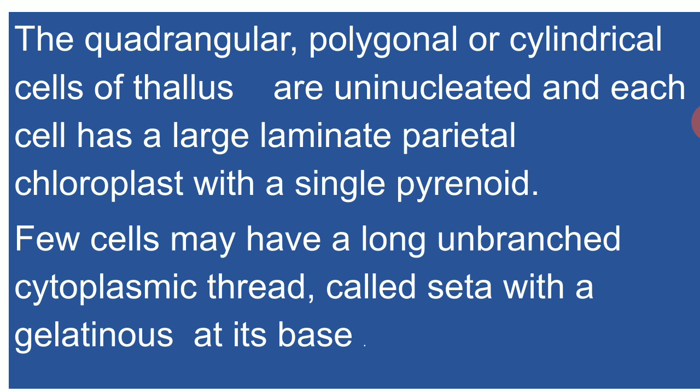The cells of thalli may be quadrangular, polygonal or cylindrical, and these are uninucleate, and each cell has a large laminate parietal chloroplast with a single pyrenoid, and during asexual reproduction any of the cells can become the sporangium, producing a single biflagellate zoospore. A few cells may have a long unbranched cytoplasmic thread. These are called setae with a gelatinous covering at its base.